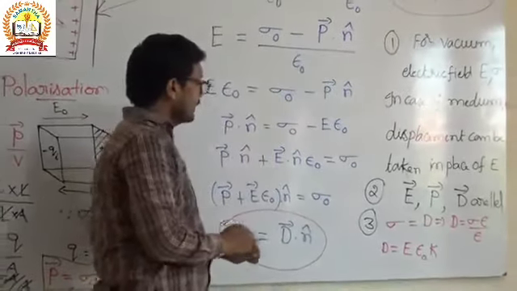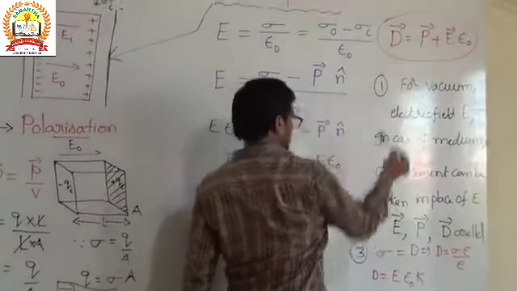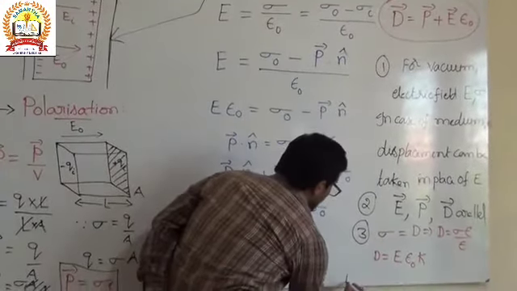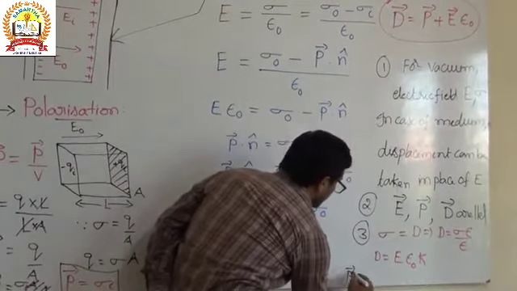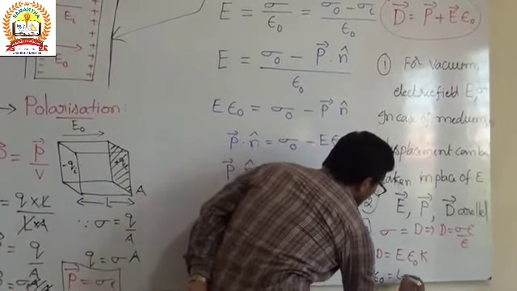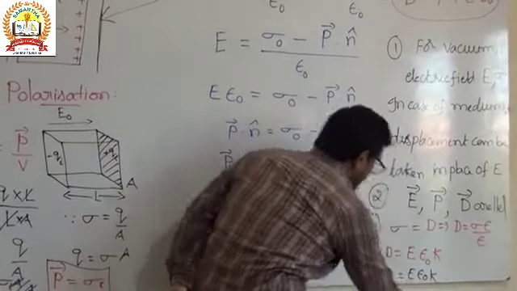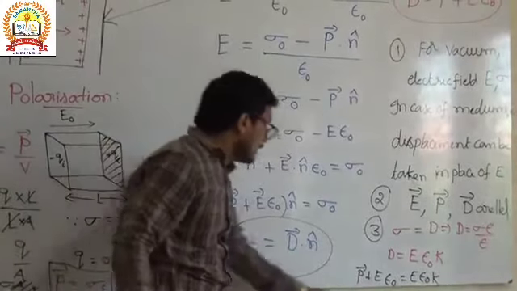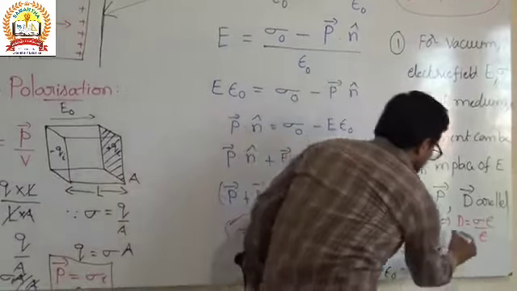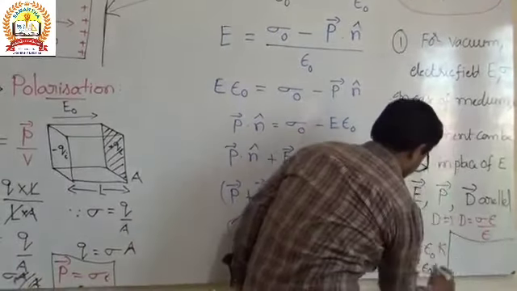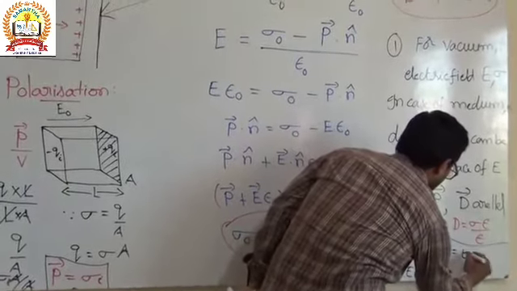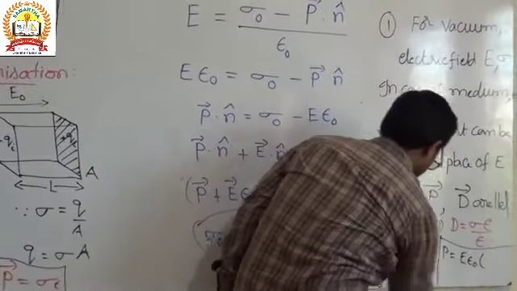By substituting here the displacement vector, as we know the displacement vector is P plus E epsilon naught, equals E into epsilon naught K. Then if we send this to the other side, P equals E epsilon naught, which is the common term.